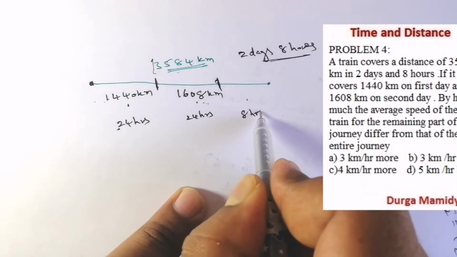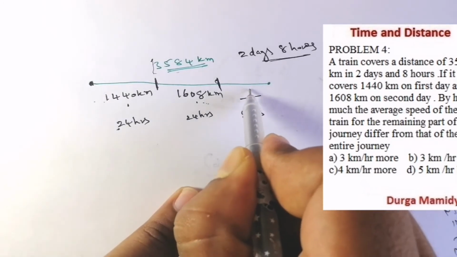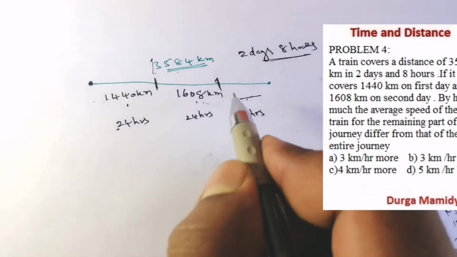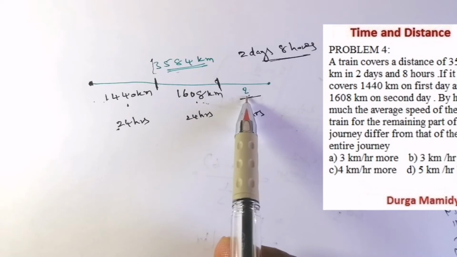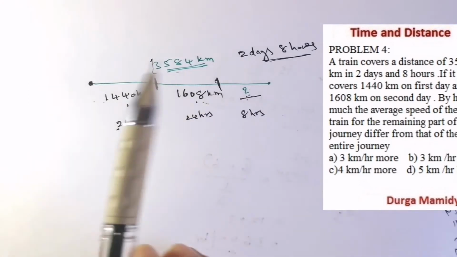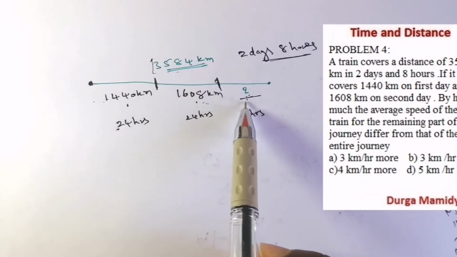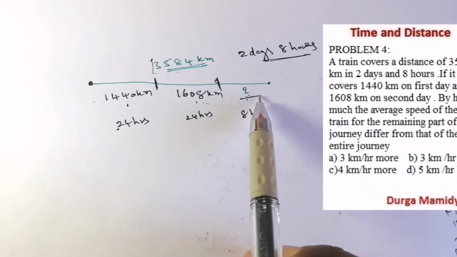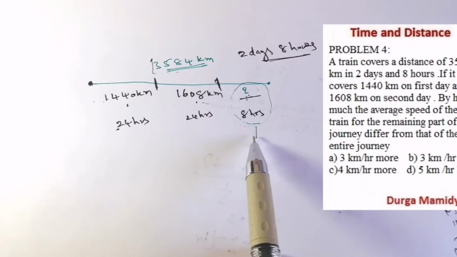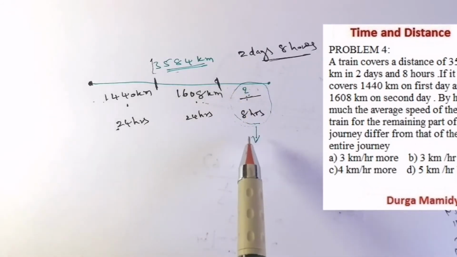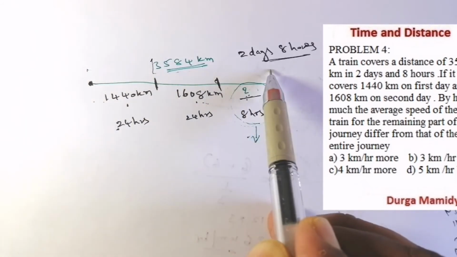So for 8 hours, how many kilometers has it traveled? That is the question, we have to find it. It is very easy, right? And what is his question here? His question is about this particular speed. Whatever speed we get in the 8 hours, the remaining part of the journey, he wants to compare with the average speed of the whole journey, right?